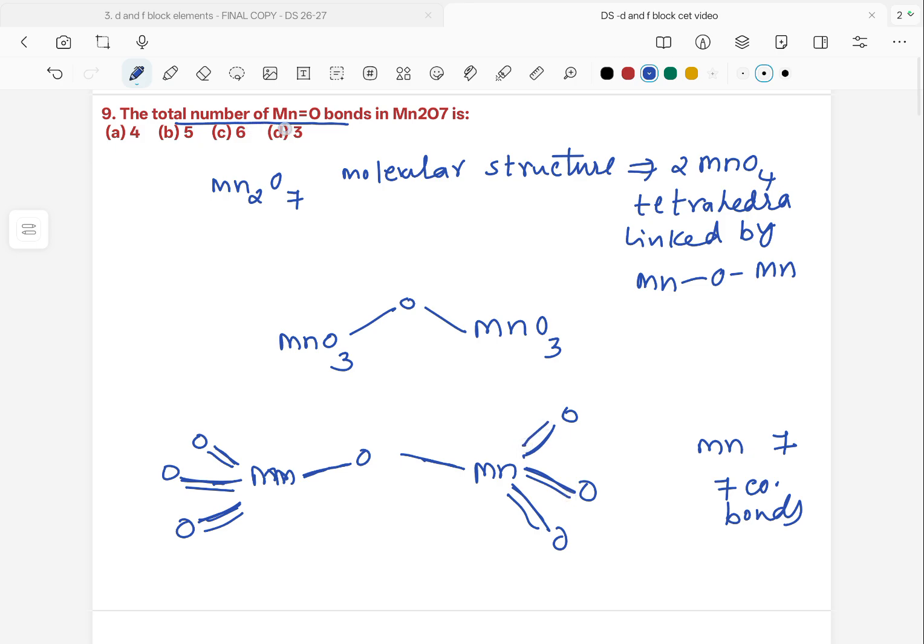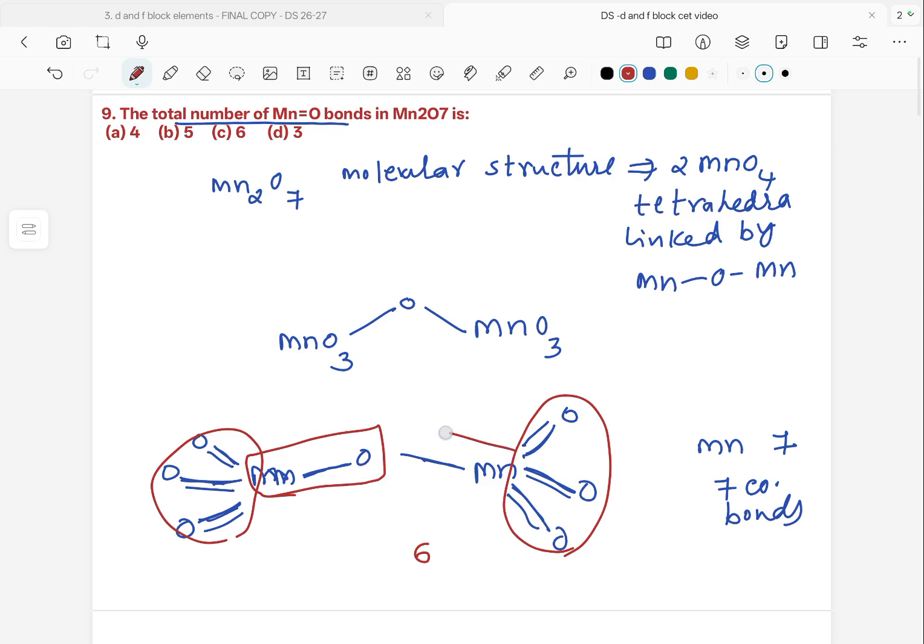Here our question is the number of Mn=O bonds here. So the number of Mn=O bonds are 3 here and 3 here, totally 6 Mn=O bonds are there, and there are 2 Mn-O single bonds here. There are 2 Mn-O single bonds, 6 Mn=O double bonds in the structure. Our question is to find out Mn=O double bonds. There are 6 in number, so the option should be C option.